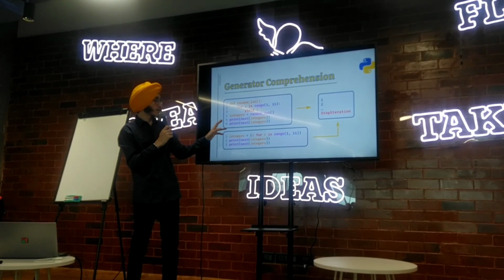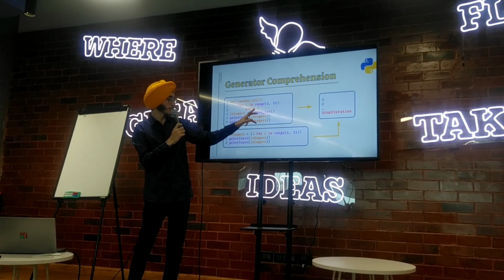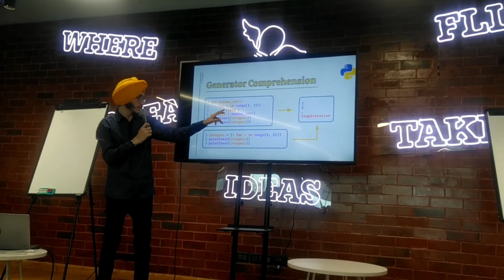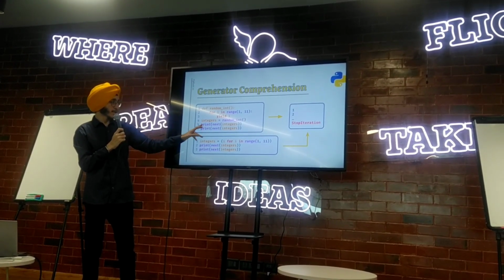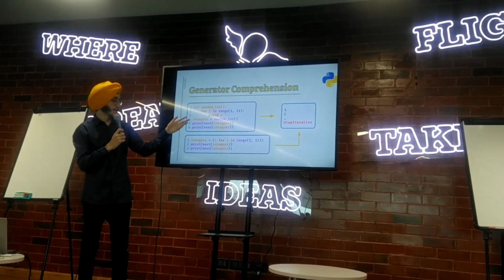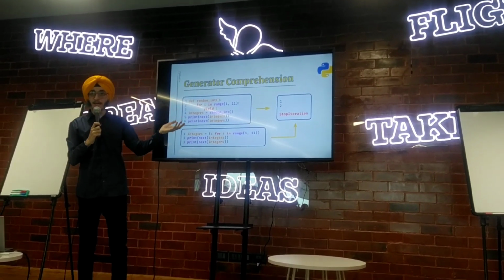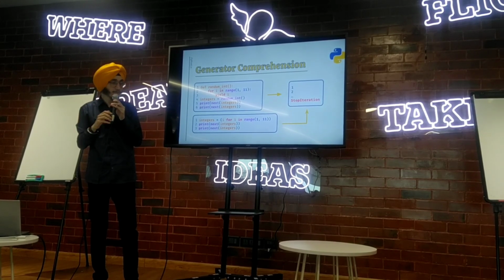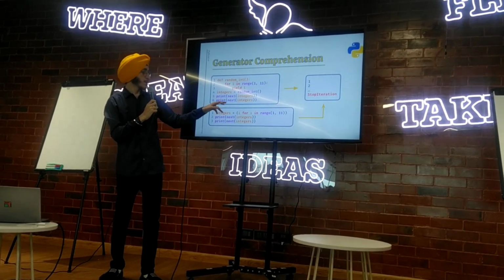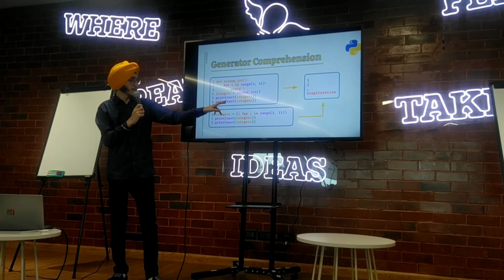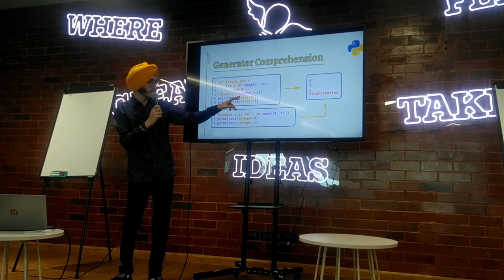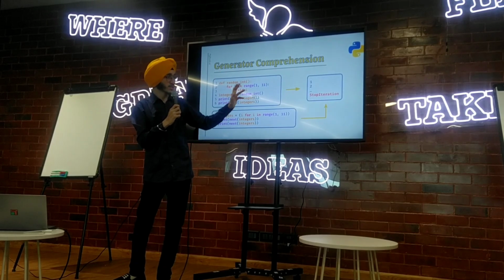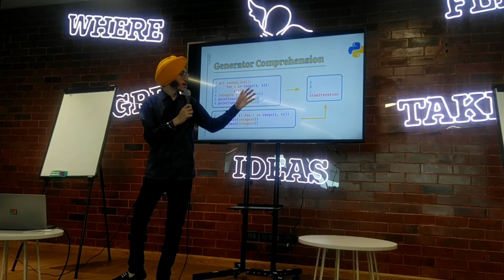And how can we call a generator? First, we have to call the generator as a normal function, and I am assigning it to a variable, integer. Then, to access a value of a generator, we can use a for loop or any kind of loop, or we can use the next function. In next, I just pass the generator created, and it automatically fetches the next value from the generator and returns it.